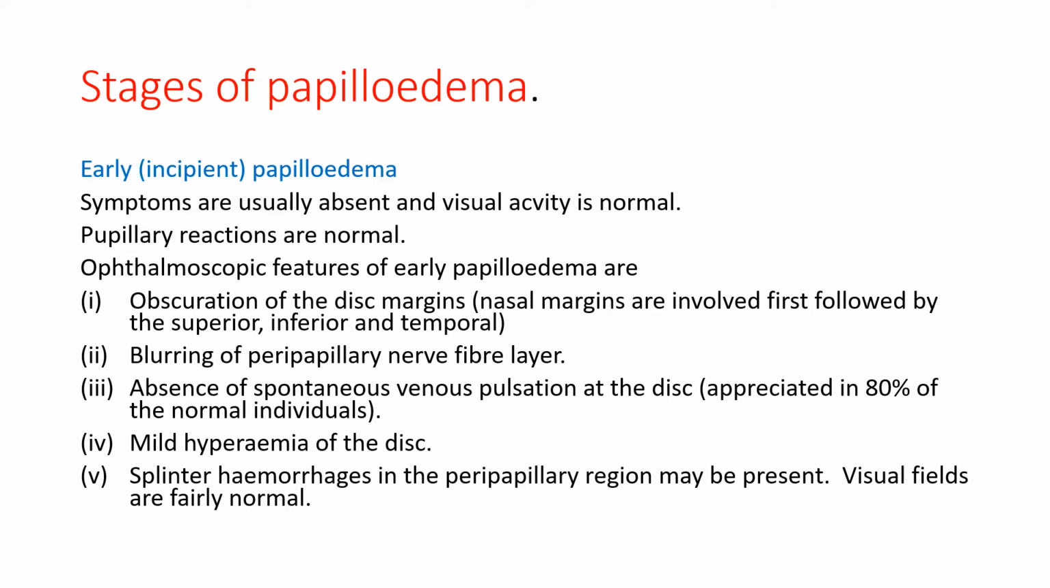The usual sign that we see is obscuration of the disc margin. Nasal margins are involved first, followed by the superior, inferior, and temporal. There will be blurring of the peripapillary nerve fiber layer. Absence of spontaneous venous pulsation at the disc. Now, this spontaneous venous pulsation is usually appreciated in 80% of normal individuals at the center of the disc. So this venous pulsation will be absent. There will be mild hyperemia of the disc and splinter hemorrhages in the peripapillary region may be present.